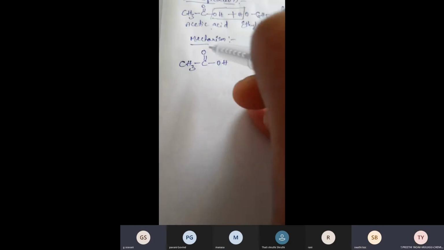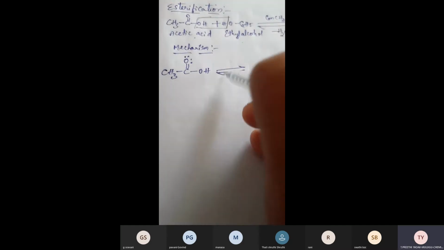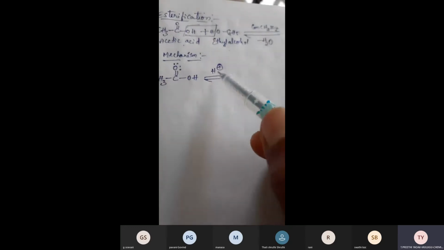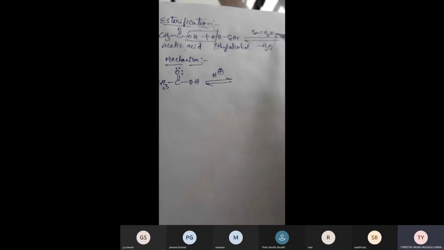CH3 C double bond O OH, right? This is acetic acid. On this doubly bonded carbon, it contains two lone pairs of electrons. Remember. Now you have to take an H plus ion. You will get this H plus ion from concentrated H2SO4.